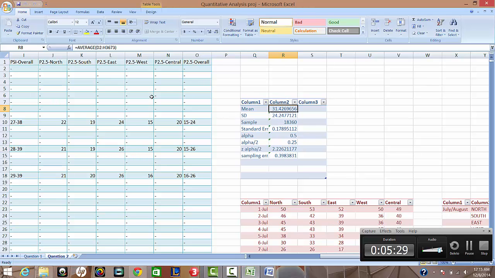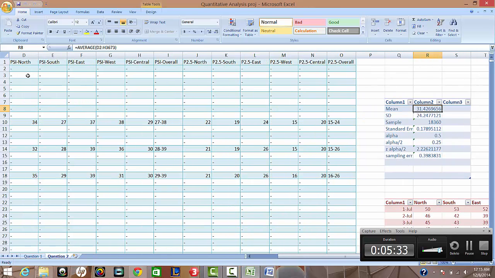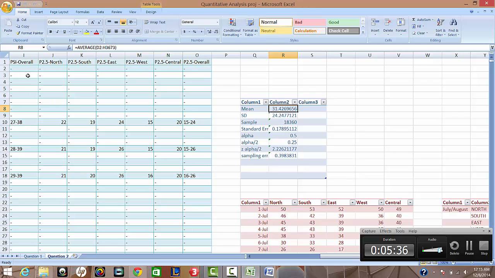For the mean, I added all the PSI values from the first day they gave me the PSI data to the last day for all the 5 months. For the standard deviation I did the same, and I added all the days together to get the sample size. For standard error, I used the standard deviation divided by the square root of the sample size, and I got this answer.